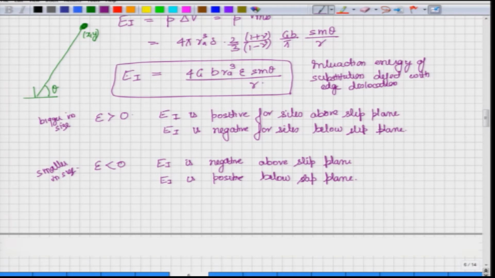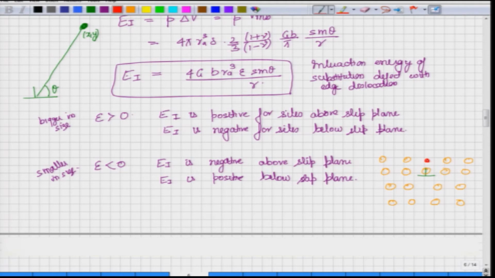If I could simply draw a simple structure, let us say this is an edge dislocation, and let us say we draw certain atoms. Now let us say I put a small atom, then where does the small atom want to go? The small atom wants to go somewhere over here.